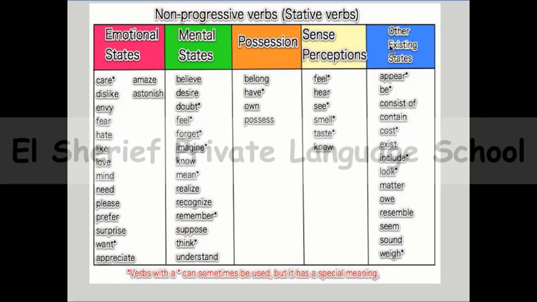And we have other existing verbs, some famous verbs, but we can't add ing to them. I can't say "this is consisting of." We can say "this consists of," like that. So here we can say cost, contain, include, look, seem, sound. And this table shows a lot of examples of stative verbs.